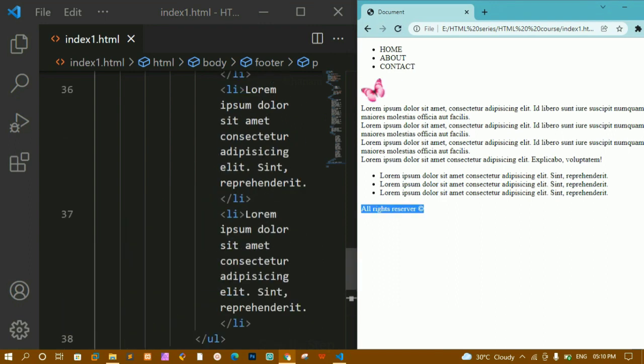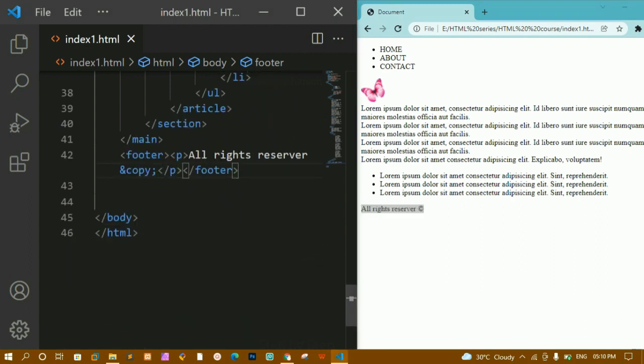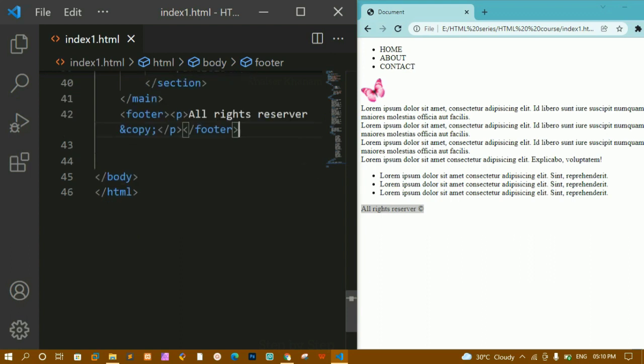You should know HTML semantic elements. This is the most important concept you have to know. You should be aware where you have to use which tag. Only wherever it is required, you have to use the tag. We have a specific meaning for each and every tag, so we have to use that one. This is all about the HTML basic layout structure. Whatever content you want, you can give that one.